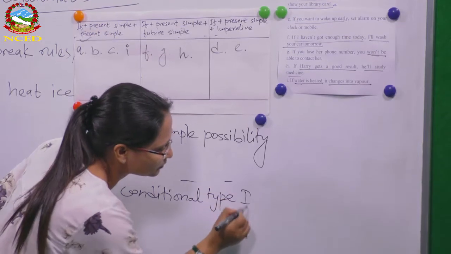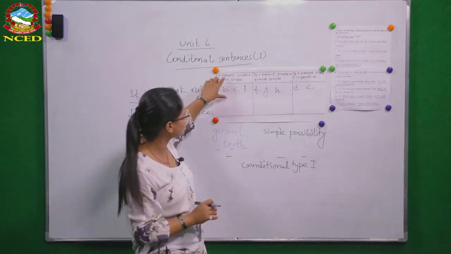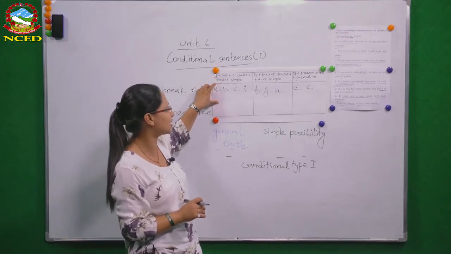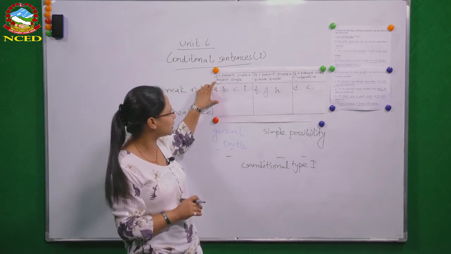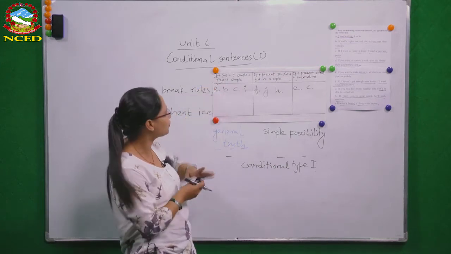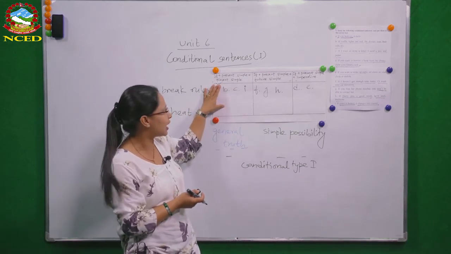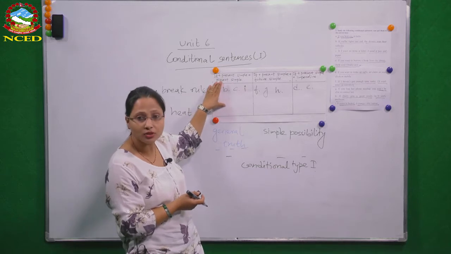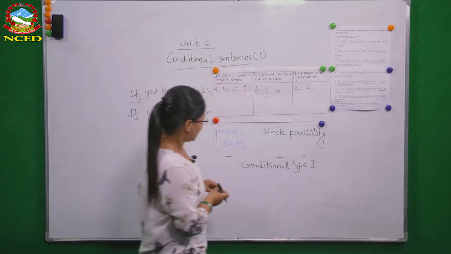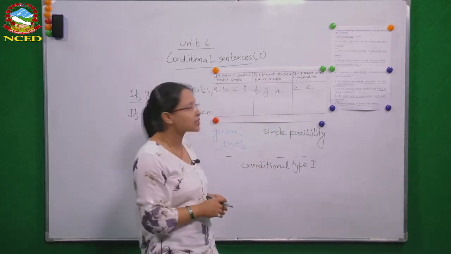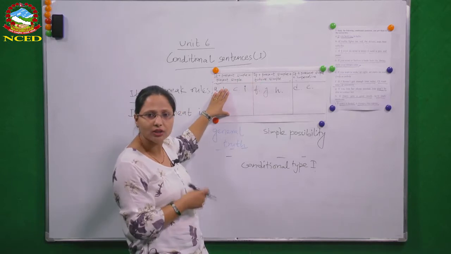But some also explain this first type of sentences as being zero type conditional. कुनै कुनै किताबमा कसैले चाहिँ यो फर्स्ट टाइपको लागि चाहिँ zero conditional पनि भन्ने गरेको छ. So either you call it a zero conditional or type 1 conditional, that's fine. Okay? But for our purpose now, because our topic is conditional type 1, we are treating them as conditional type 1.